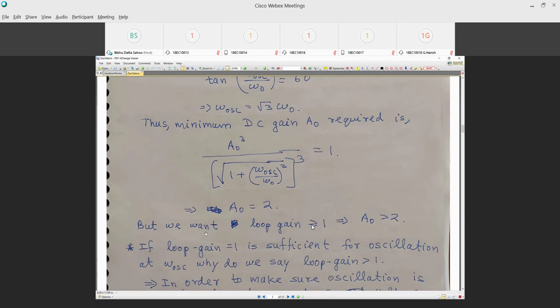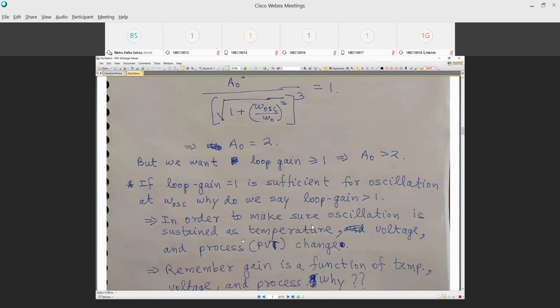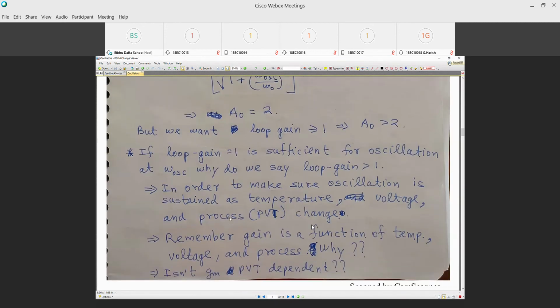But if we want loop gain to be greater than or equal to 1, A naught should be greater than 2 for this to oscillate. So now the question is, if loop gain equal to 1 is sufficient for oscillation at omega oscillation, why do we say loop gain should be greater than 1? In order to make sure oscillation is sustained as temperature, voltage, and process change, we have to design a certain amount of margin. And the second two points, I put question marks, so you know that they are a function of process, voltage, and temperature.